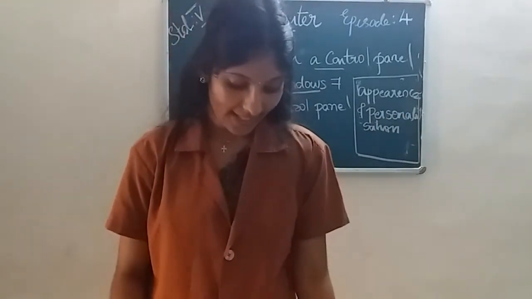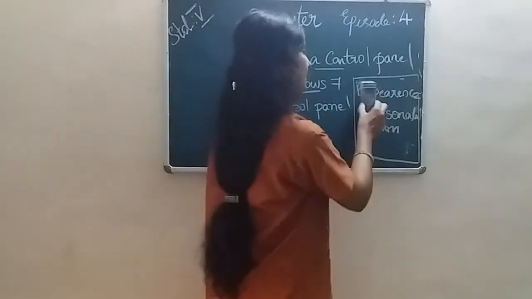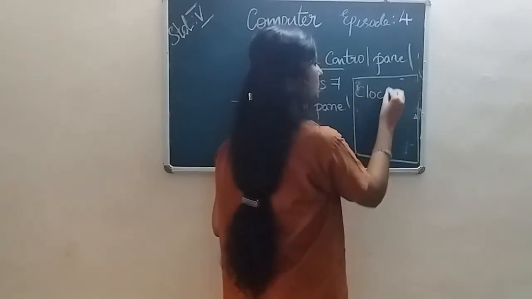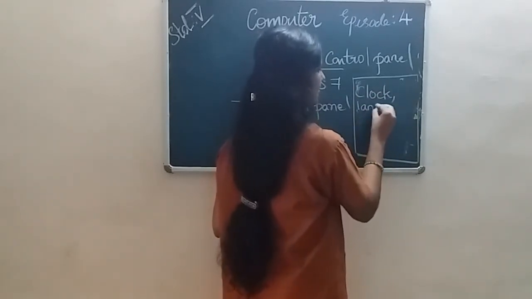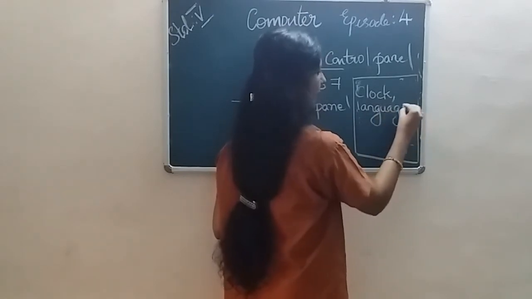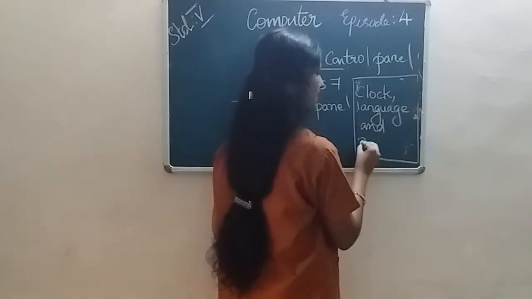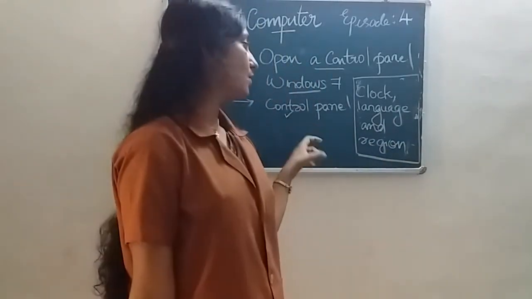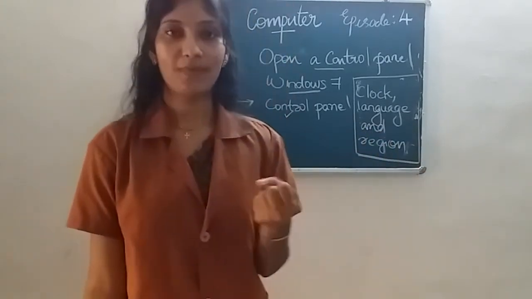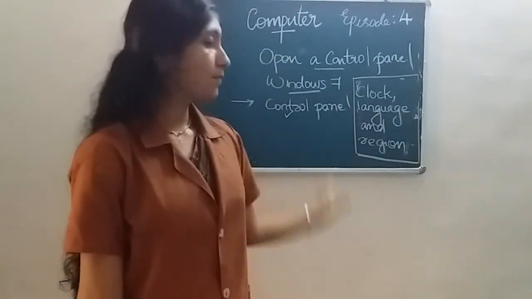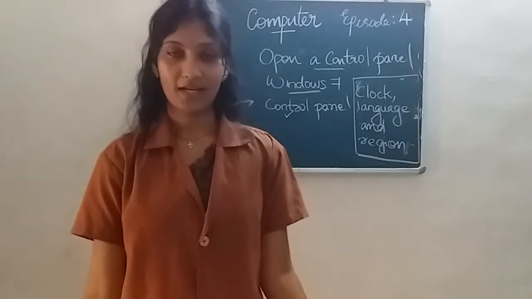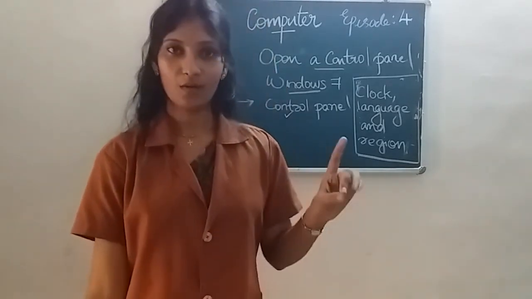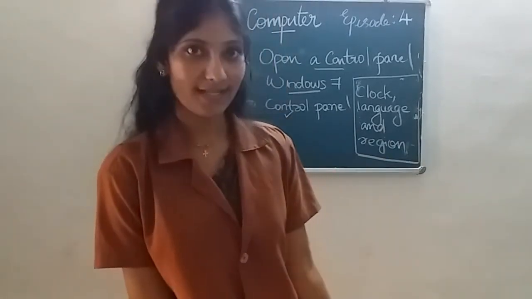Okay. Then next is clock, language and region. Next icon is clock, language and region. So from here we can set the time, language and also which place or which country you are located. Such type of activities are operated under the icon clock, language and region. Okay, we can change the date and settings, etc.